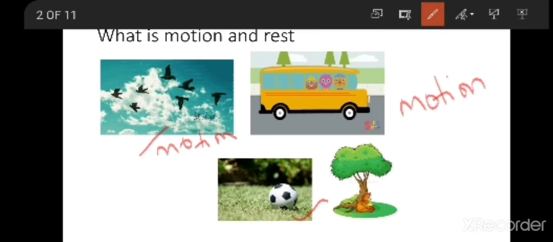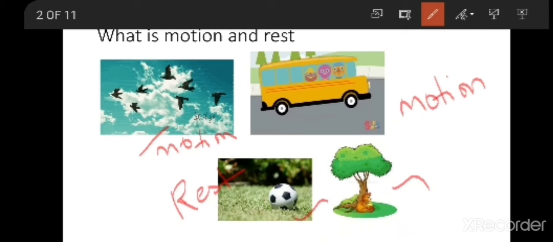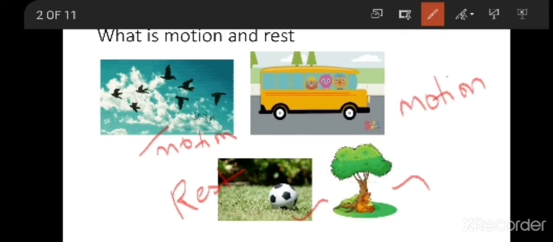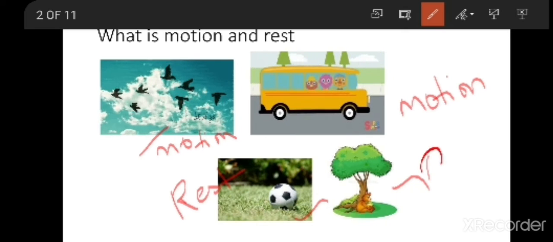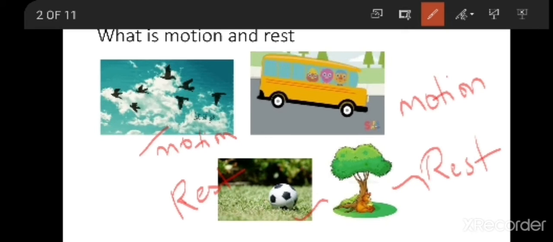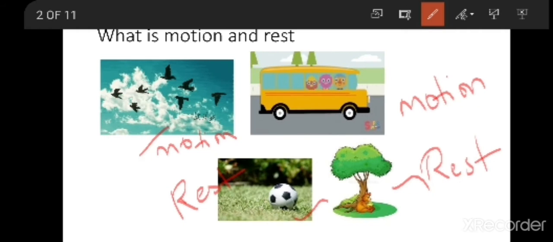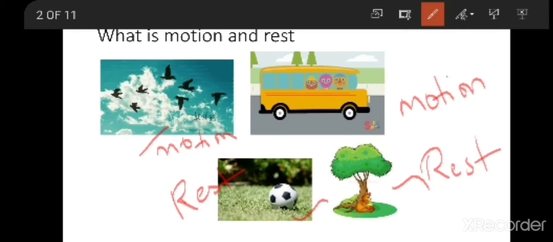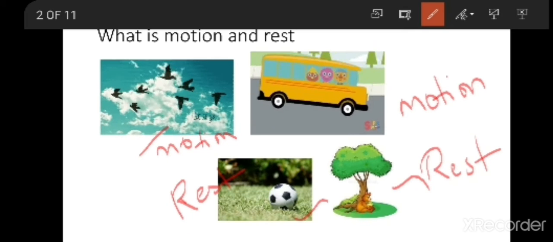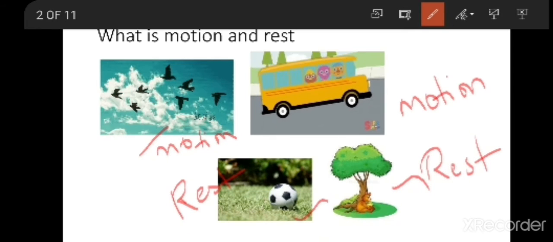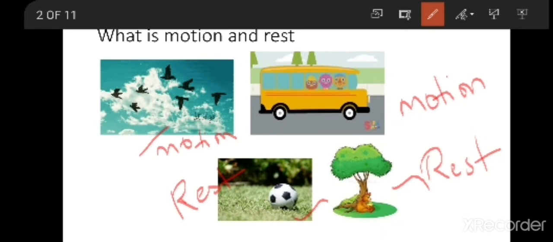And the tree, if you observe here, the tree also is not moving. It is in rest position. So the objects which are moving by changing their position, you call it motion, and the objects which are not moving and not changing their positions are called rest.